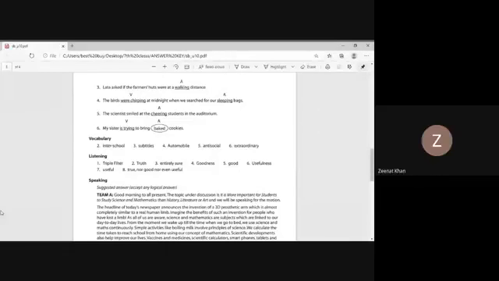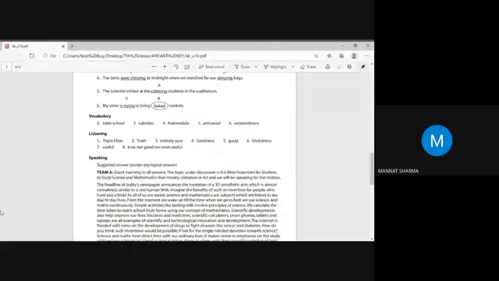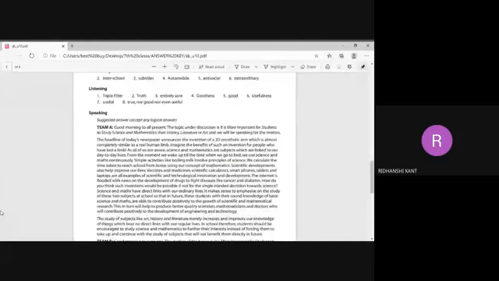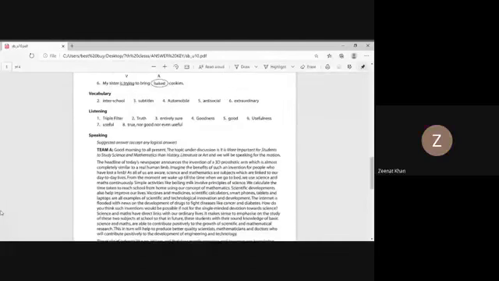The scientist smiled at the cheering students in the auditorium. Cheering is adjective. Good. My sister is trying to bring baked cookies. Is trying verb, baked adjective.